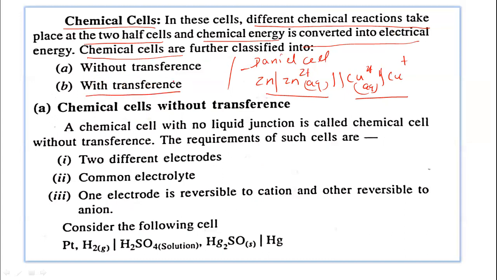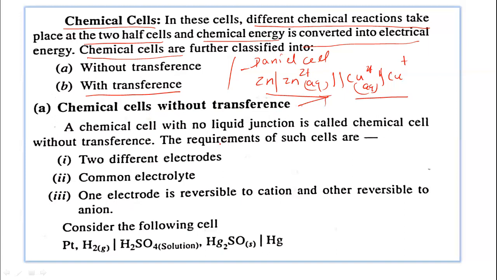So let us see first chemical cells without transference. Without transference means there is no transfer of matter from one half cell to the other half cell. You can see the Daniell cell, it is the example of chemical cell without transference, because a salt bridge is used, and this salt bridge separates the two electrolytes from each other.